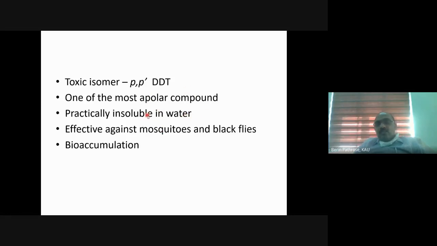So that is why that is the character common for almost all the organochlorine molecules, and it is very effective against mosquitoes and black flies. Black flies are another group of insects which transmit a human disease called trypanosomiasis.